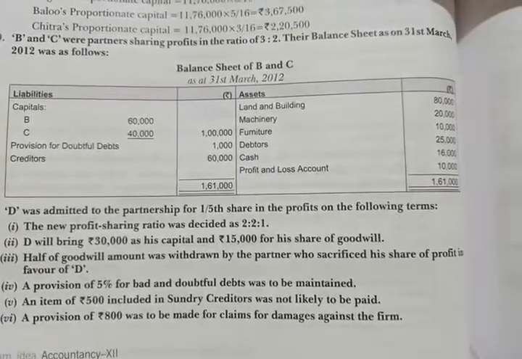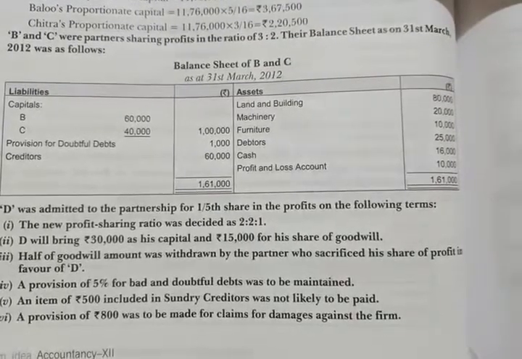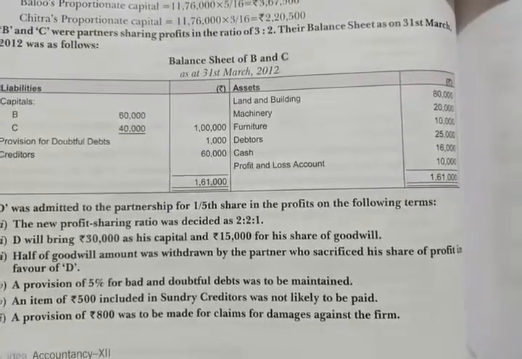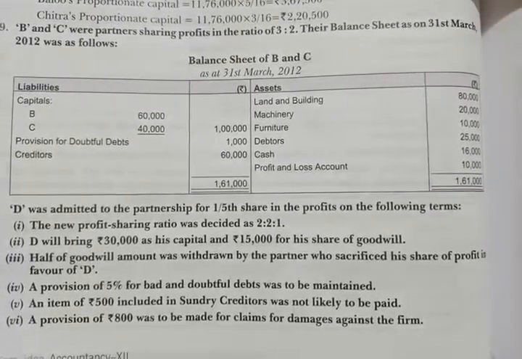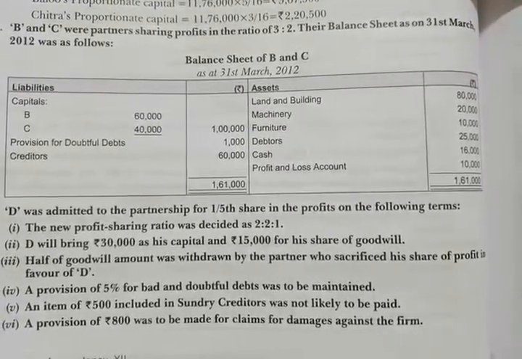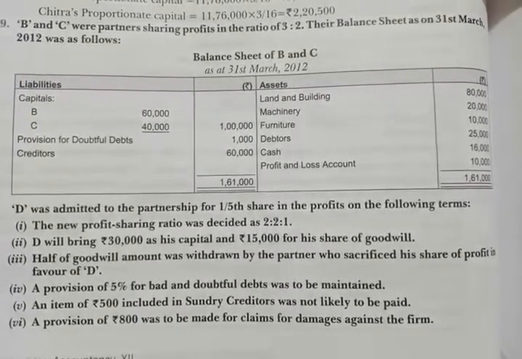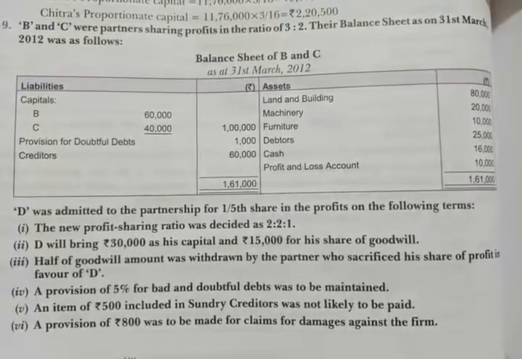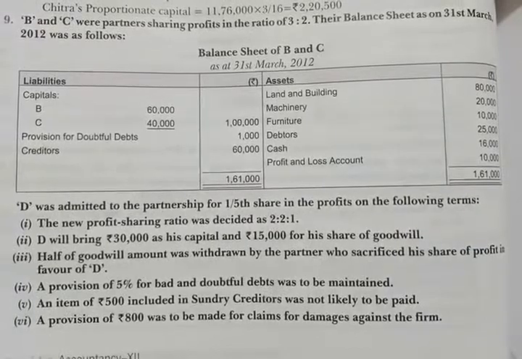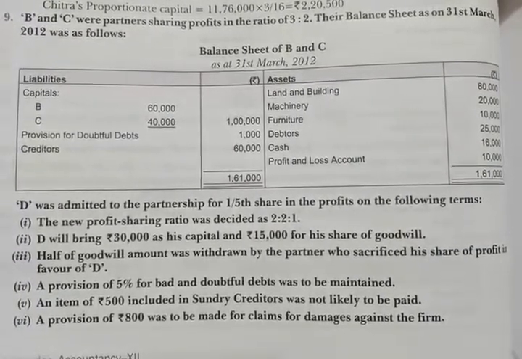Now see this problem. Partners B and C, their old profit sharing ratio is given as 3:2, and the balance sheet is given as on 31st March 2012. Then they admitted D into partnership on the following terms. New profit sharing ratio is also given in the problem, so we have to calculate the sacrifice ratio.